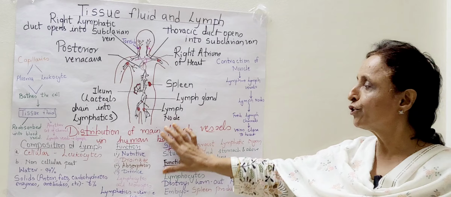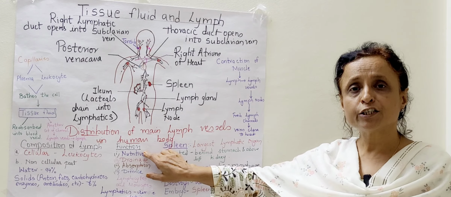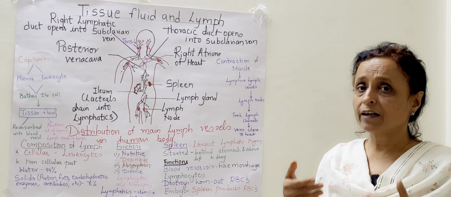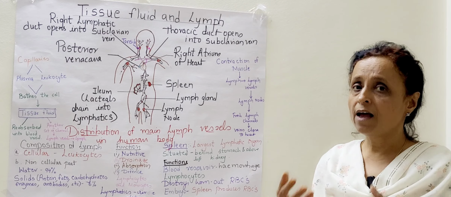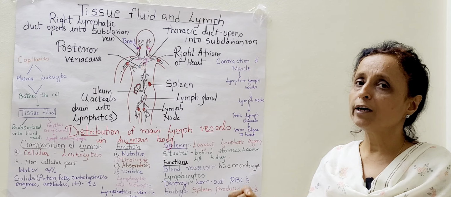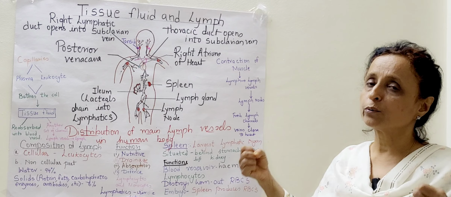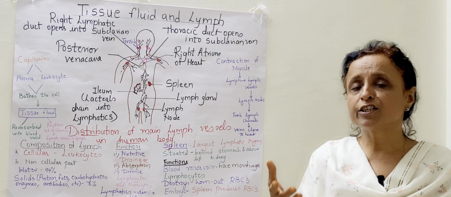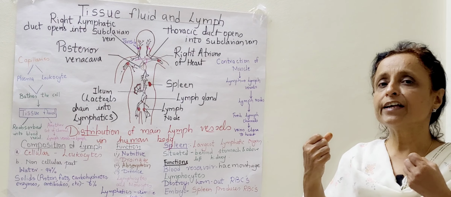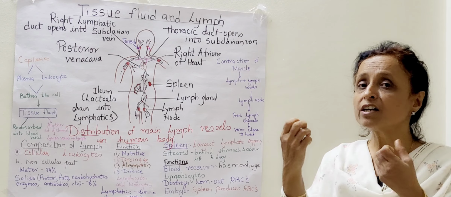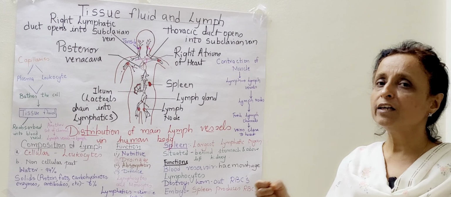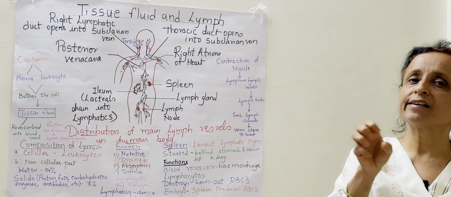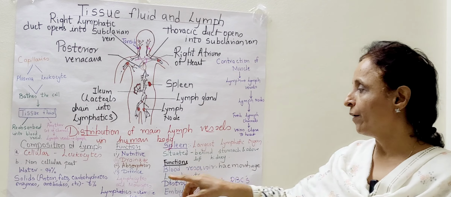Now the functions of the lymph. It is nutritive. That is, it gives nutrition to the cell, it gives oxygen to the cell, and it takes away the metabolic waste and conducts it through the lymph vessels. Drainage is one of the functions. It drains the extra tissue fluid, the metabolites are drained, and the remaining protein is collected and given to the blood vessels.